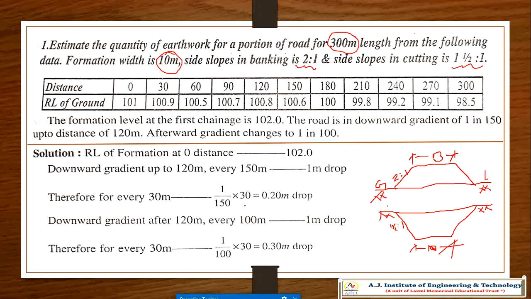So the formation level at the first chainage is 102 meter. The road has a downward gradient. Very good example. The downward gradient is 1 in 50 up to a distance of 120 meter. After that the gradient changes to 1 in 100. Please remember this. Now the formation level is 102.